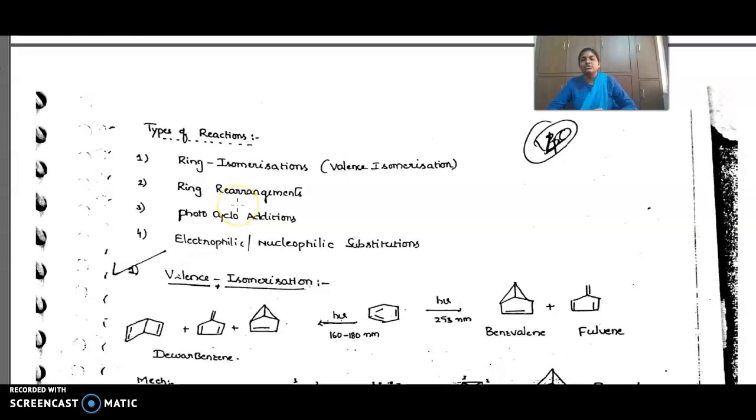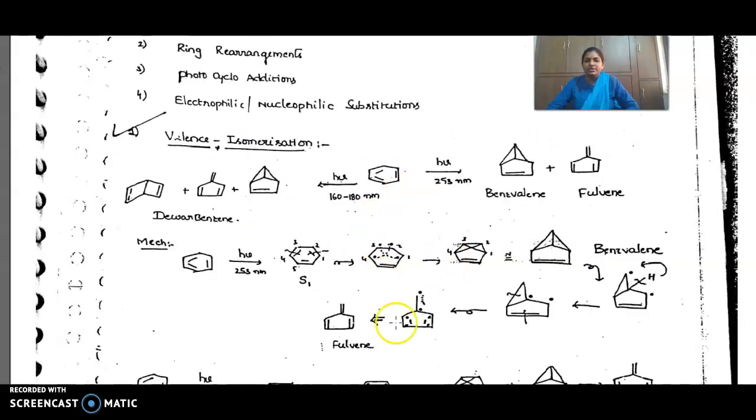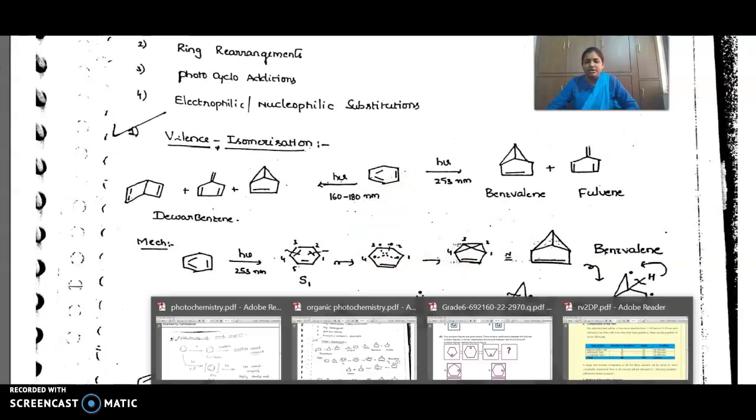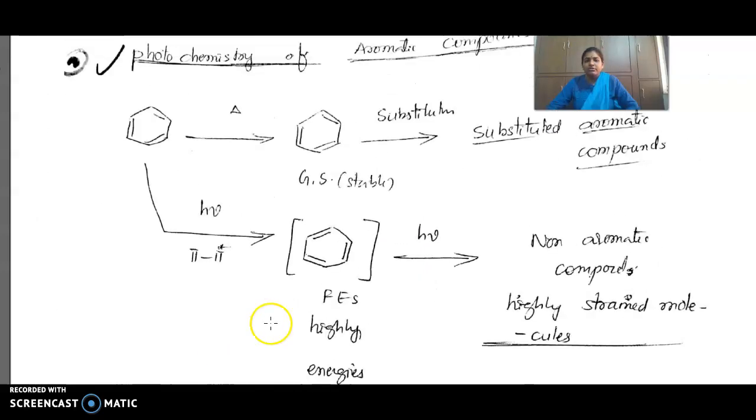First, what are the different types of reactions these aromatic compounds undergo in the presence of light? Types of reactions: ring isomerizations, ring rearrangements, photocycloadditions, electrophilic and nucleophilic substitutions. These are the types of reactions undergone by aromatic compounds, including different isomerization reactions. If you heat, they will undergo substitution.